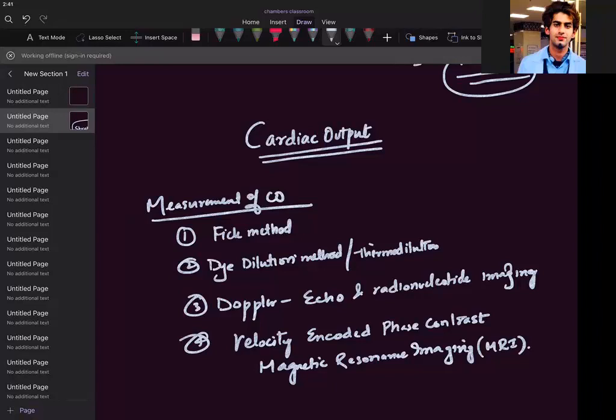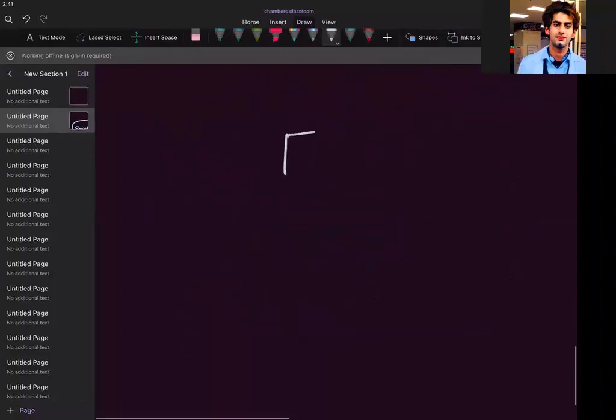Which of the following is the accurate method for measuring the cardiac output? It is the Fick principle. But the problem is that I have to go inside the body of the patient. So it is an invasive method. So what we do is we take an organ. To make it simple, this is an organ and this is the arterial supply going towards the organ.